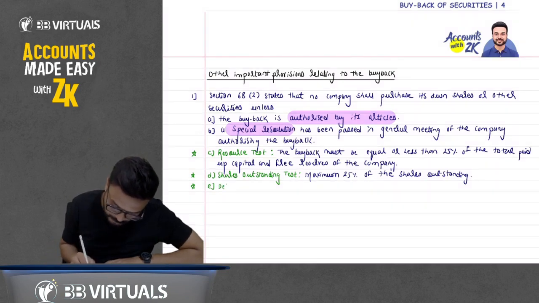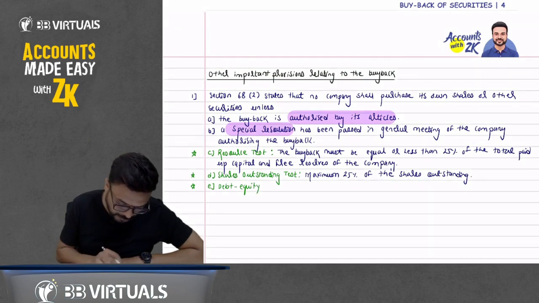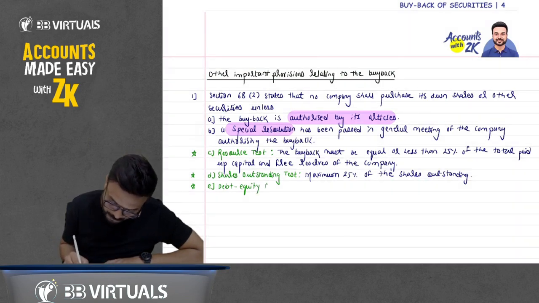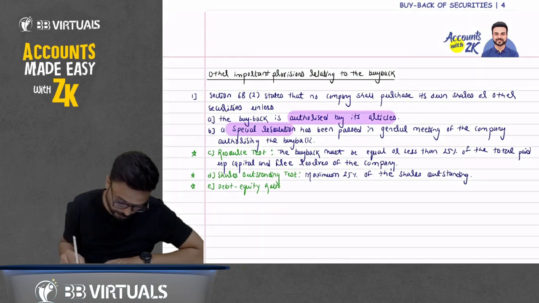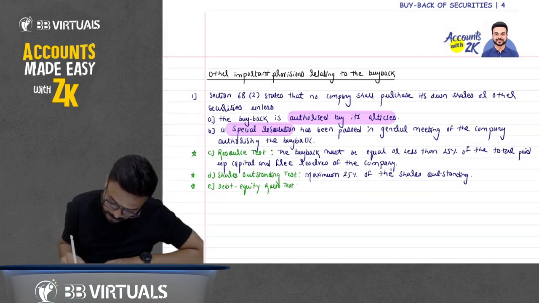Now E point. Debt equity ratio test. Write it down.